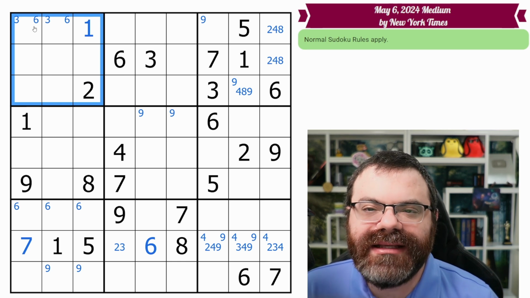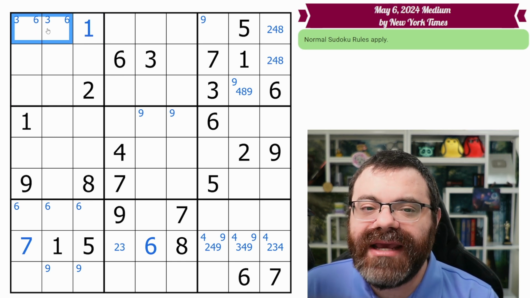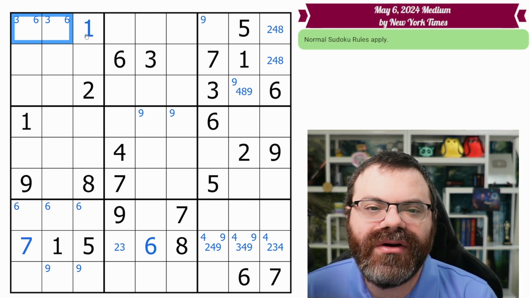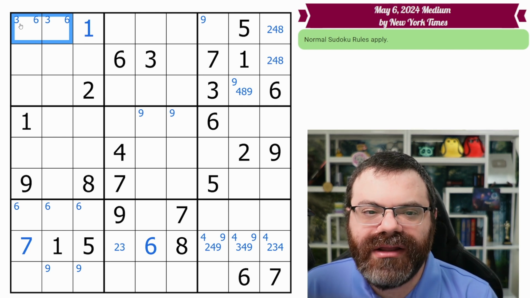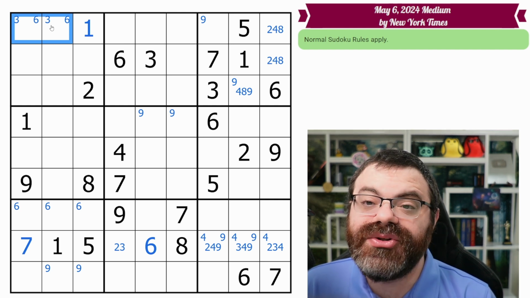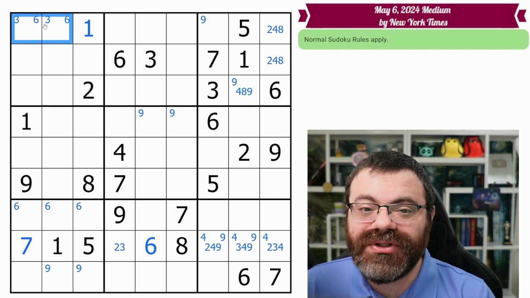And what we're saying is that because it's a pair, 2 digits have been restricted to the same 2 cells as each other. So why do I know that? Well, look at my corner marks. The 3 is only in one of these 2 cells, and the 6 is only in one of these 2 cells. That's 2 digits that have been restricted to the same 2 cells.